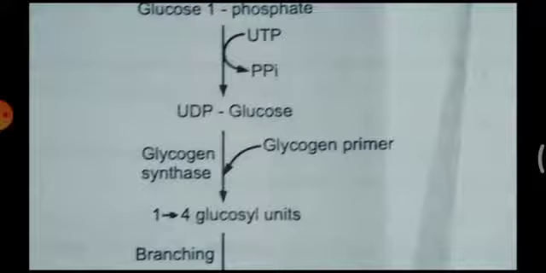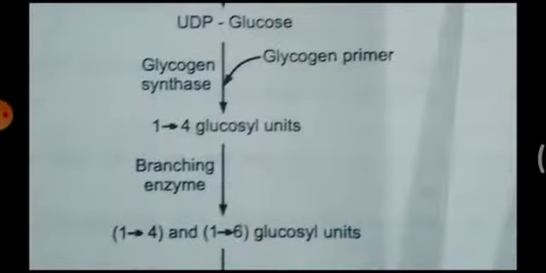So UDP glucose, by addition of glucose, one glucose at the fourth position, alpha 1,4 glycosyl units are obtained in the presence of the enzyme glycogen synthase. And since glycogen has branching for every 8 glucose molecules, this alpha 1,4 long linear straight chain glucose polymer will undergo branching at every 8 glucose molecules by an enzyme called the branching enzyme.